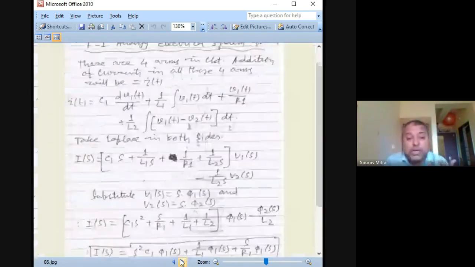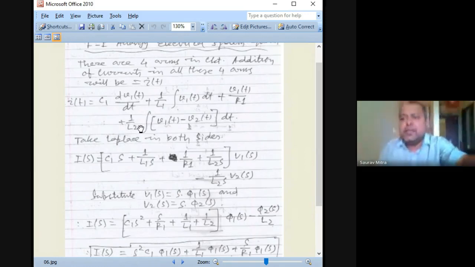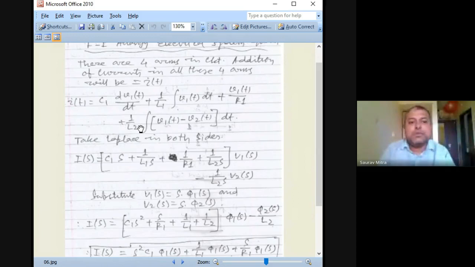So that's why in modeling there can be many answers. Whatever you are finding, V1(t) minus V2(t), is nothing but the voltage drop across the inductor, divided by the inductive impedance. So exactly this is the way I'm finding. The way you have written in mechanical, the same thing I have represented here. So it was K into the distance between, so dx1/dt minus dx2/dt, something like that was there. Here it is 1 by L2 integration of V1(t) minus V2(t). So here there are three terms: V1, V2 and I. All these three terms are there.